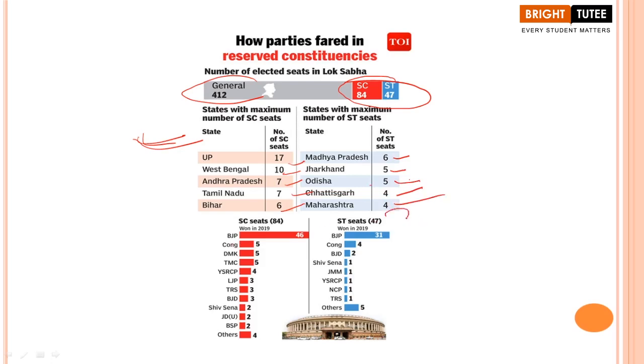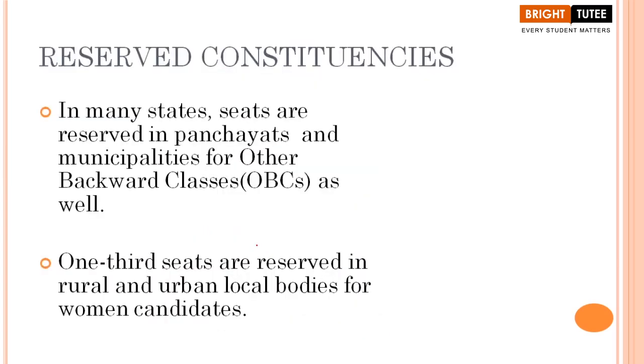Now if we look at the parties that won SC seats, BJP, as you can see, in 2019 got the maximum, 46. When we are talking about ST, BJP again wins here, that is 31 seats. So these are some of the important points that you can keep in mind since we are learning about reserved constituencies and when we refer to the 2019 elections, the recent general election that took place.